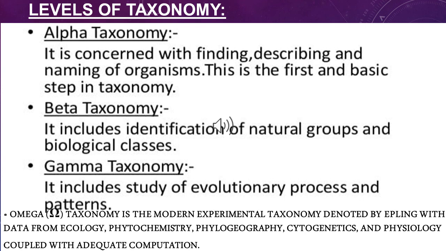Gamma taxonomy. This is the taxonomic process where the evolutionary methods of the species are discussed. Apart from this, there is also another taxonomy known as omega taxonomy. Omega taxonomy is the experimental modern taxonomic process which deals with ecology, cytology, physicochemistry, physiology and habitat of organisms.